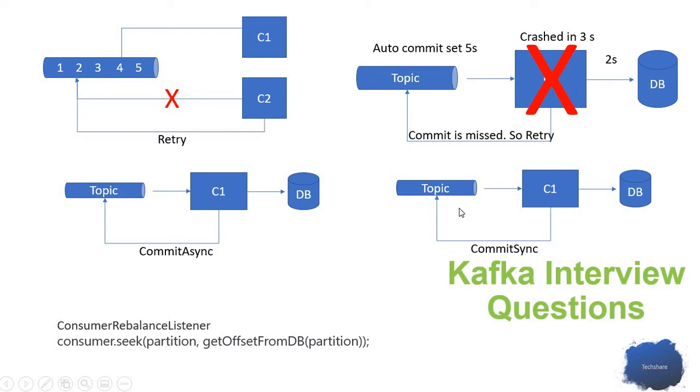Because if the commit fails, it will retry again and make sure the offset is committed in the topic. It keeps retrying. So that is one of the pros, a plus and minus of having the commit. The plus is that we are making sure the topic is in sync with the actual number of messages we processed.